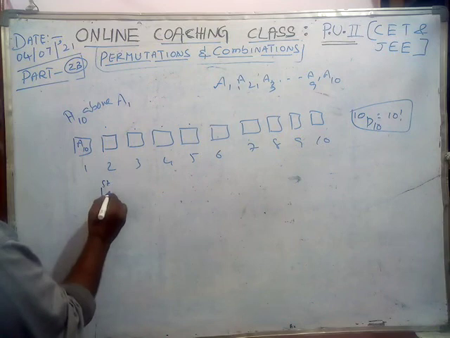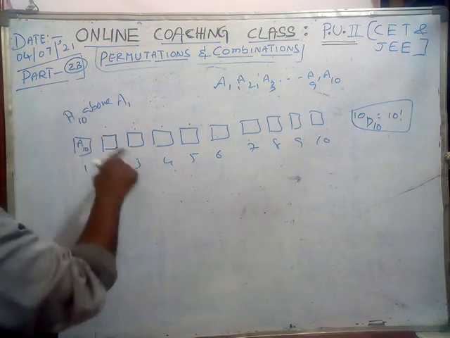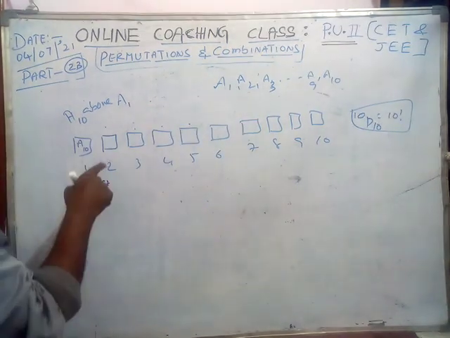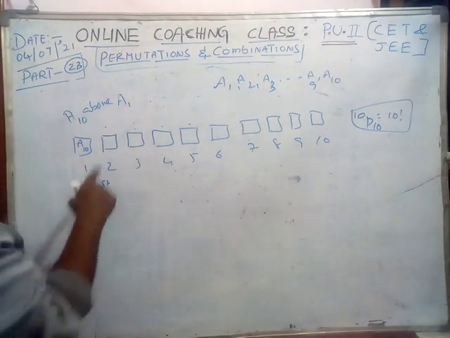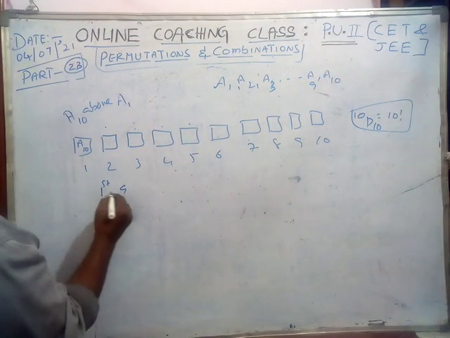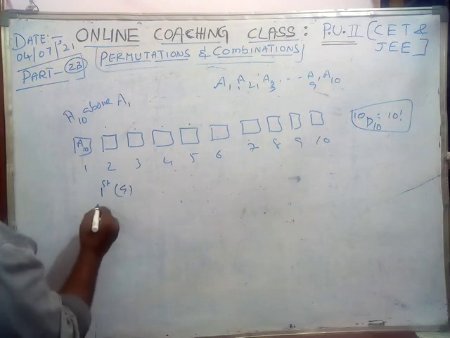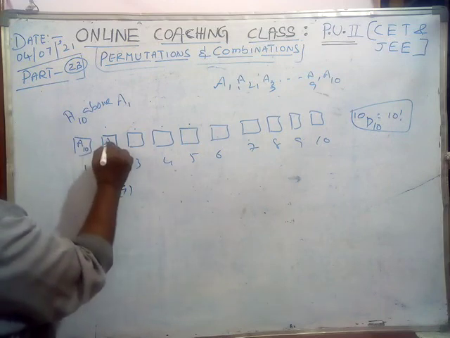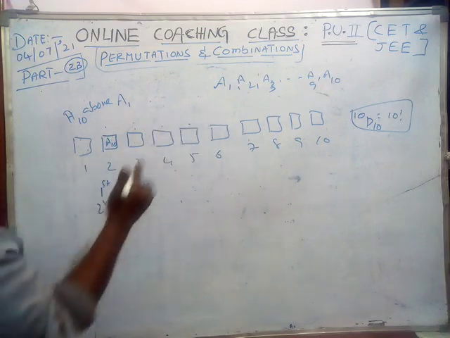By this condition A1 can take any place above, in higher order, so it is 9 ways. If A10 is in the second place, A1 will not sit in the first place, only in the other places.